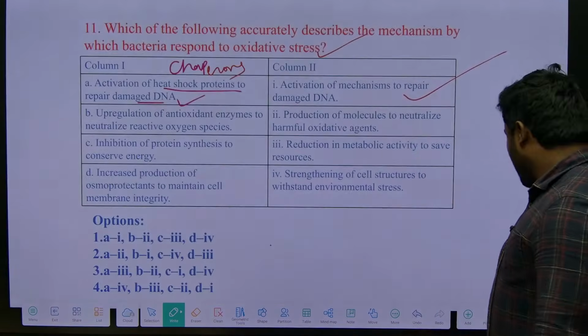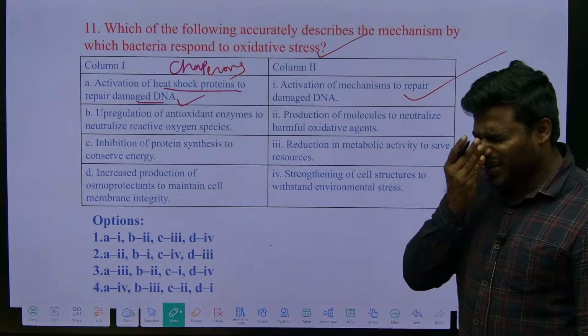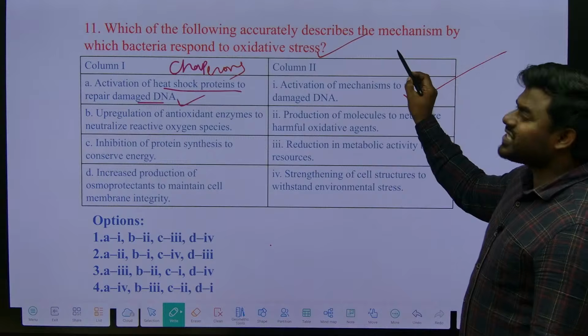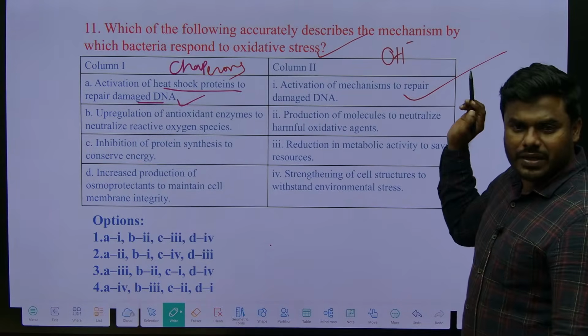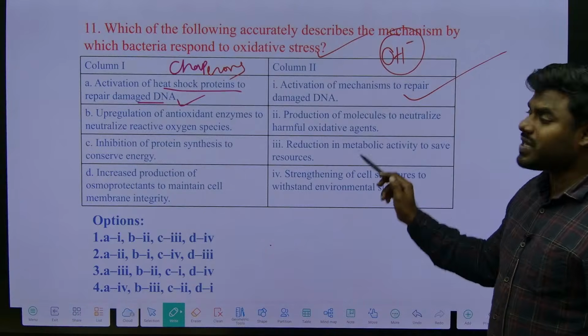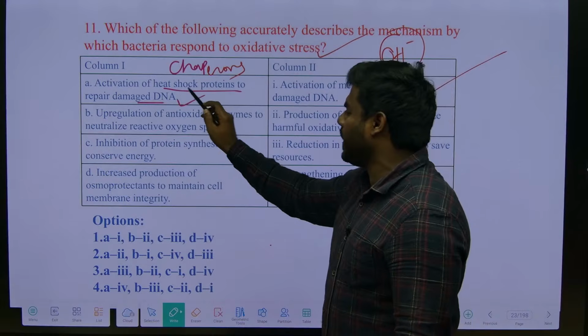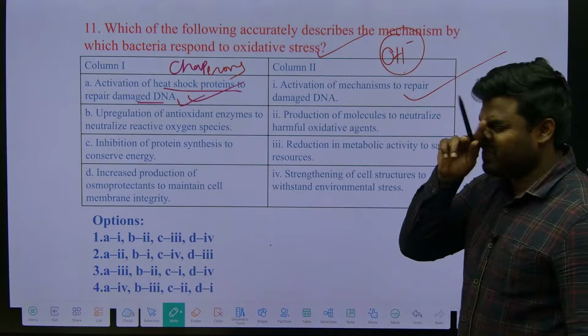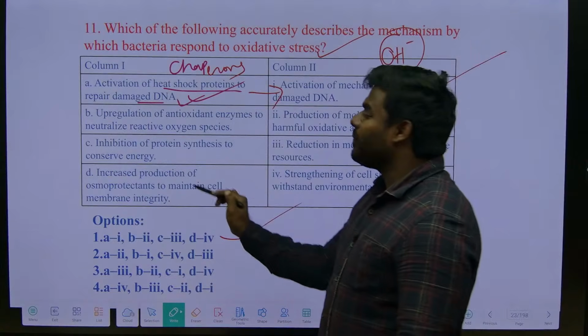Due to oxidative stress, certain oxidizing agents and free radicals like OH minus change the base conformation. At that time these repair mechanisms are active with the help of HSPs. So A will be the one.